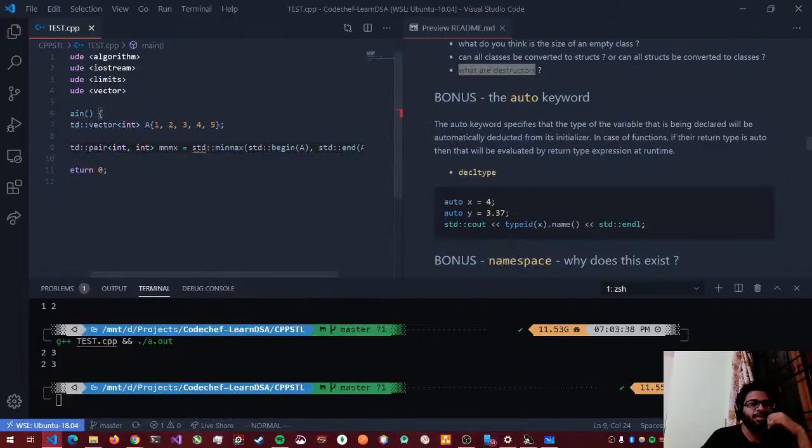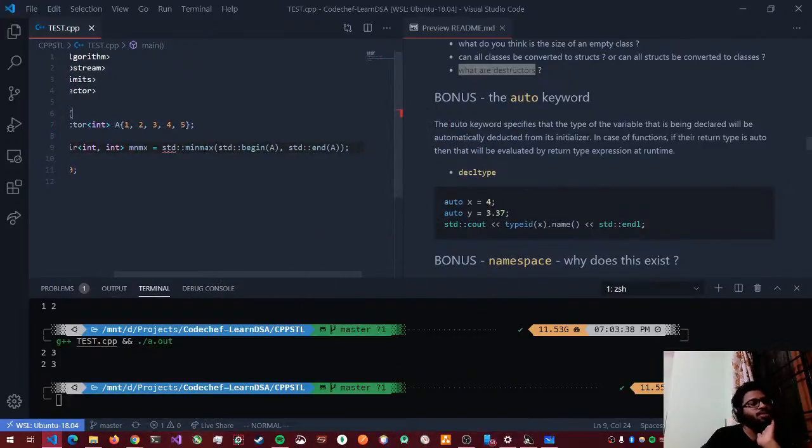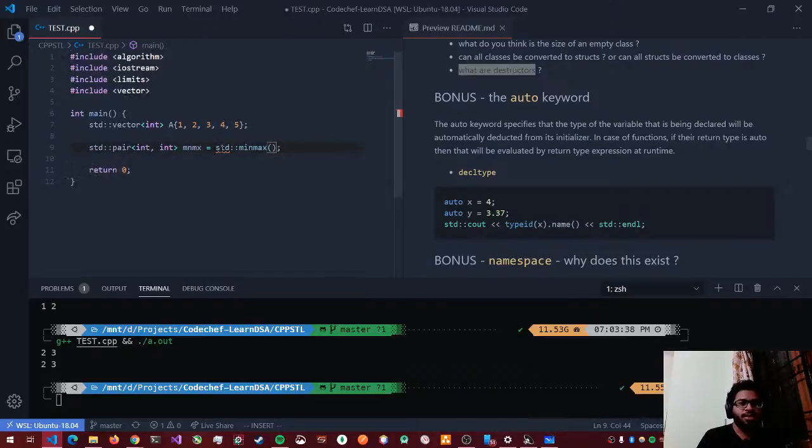So that's the difference between min max and min max element. Min max element is used for a container of values, and min max is used for, let's say I directly define an initializer list, right? So let's say I define 1, 2, 3, 4. In this situation, yeah, it will work.